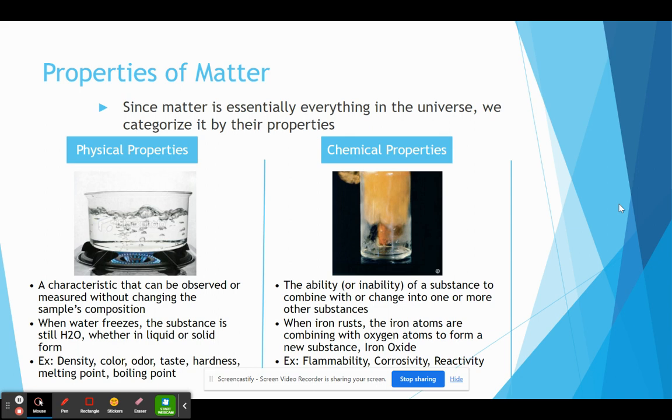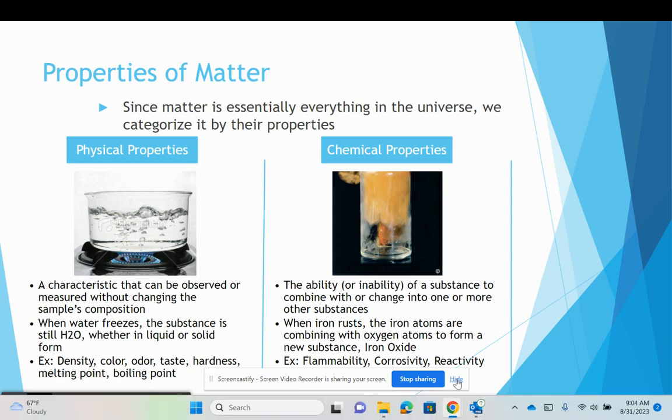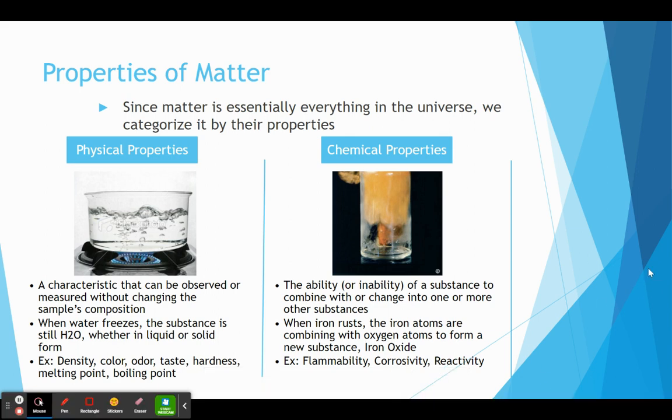So when we're looking at properties of matter, I'm going to hide that real quick. When we're looking at properties of matter, it's really important that we're able to at least categorize them somewhat, because remember, matter is everything in the universe that has mass and takes up space. So that's a lot of stuff. And as humans, we tend to categorize things based on what we can observe.